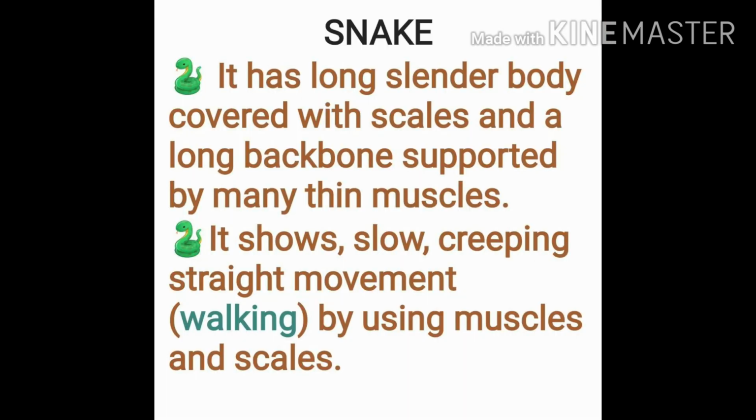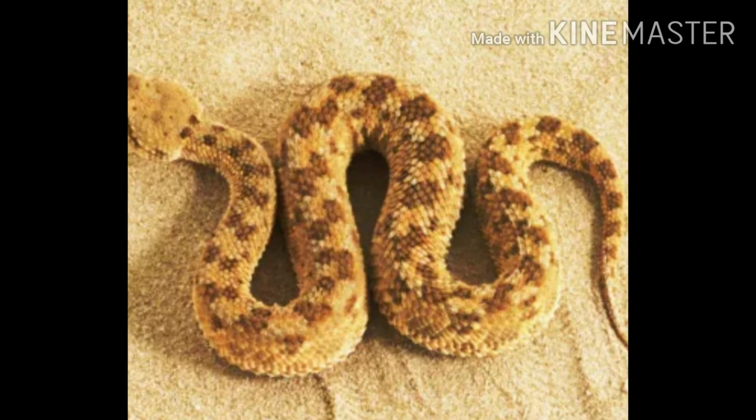Snakes have a long slender body covered with scales, and a long backbone supported by thin muscles, and they show slow creeping straight movements. Sometimes they show very fast side-winding movement.